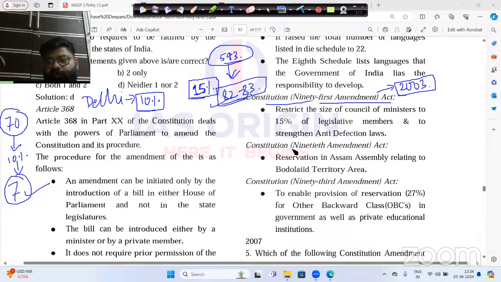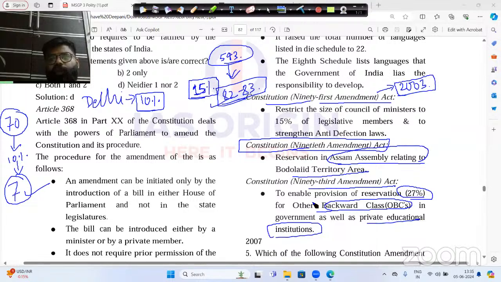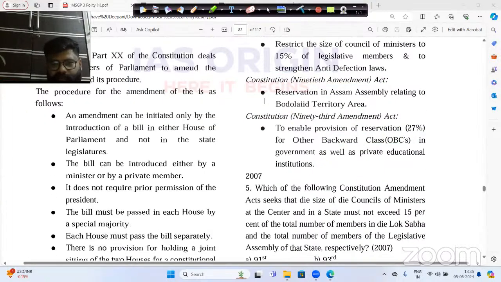Now you go for the next constitution amendment also, that is the 90th constitution amendment. It tells us about the reservation of the Bodoland territorial area in the Assam Assembly. And here the 93rd constitution amendment tells us about the reservation related to the other backward class, that is the 20% reservation in private and government education institutions. Now you see that the 93rd constitution amendment is directly related to the Mandal Commission of the late 1980s, which advised about the reservation of the other backward class. Fair enough. Now let us go to the next question.